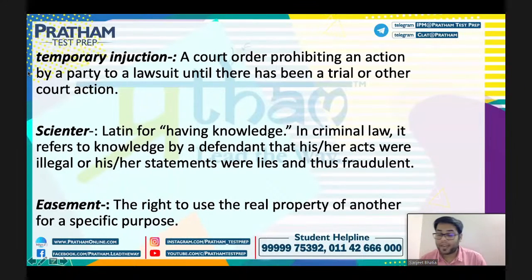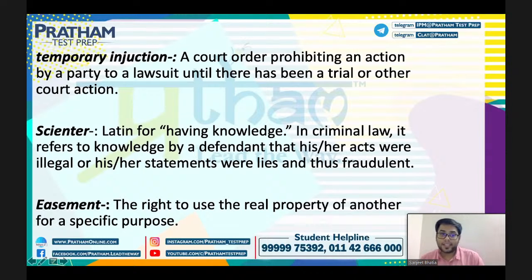Next is a temporary injunction, मतलब कोई stoppage लगा दिया गया, prohibition लगा दिया गया, on any action by a party to a lawsuit until there has been a trial or any other court action, right? तो कई बार बोलते हैं ना stay लग गया property पे या कुछ भी किसी भी जगह पे, तो उस stay लगाने को temporary injunction कहा जाता है, stay हट भी जाता है. So that is a court order prohibiting any action by a party to a lawsuit until there is a trial.